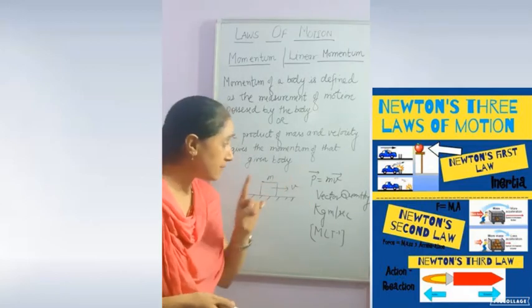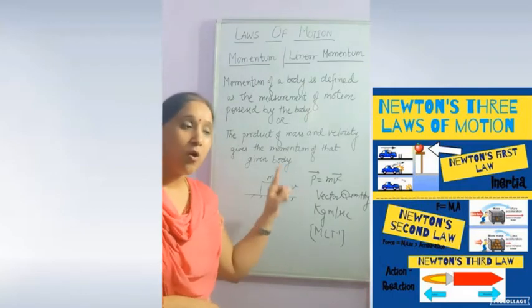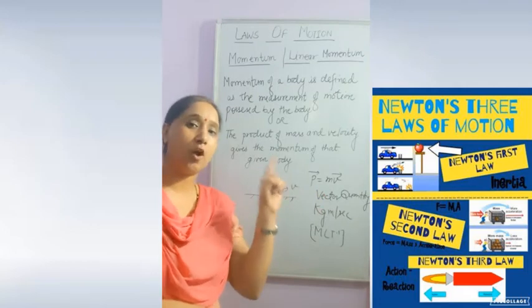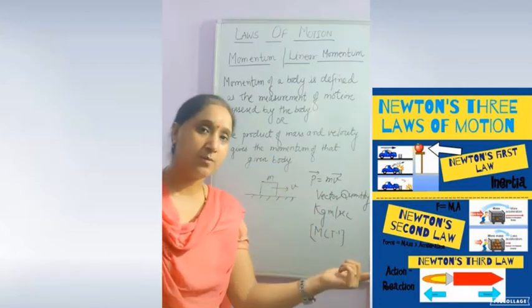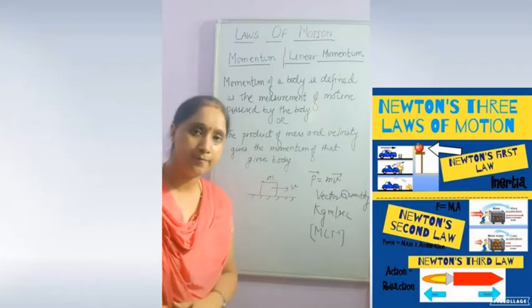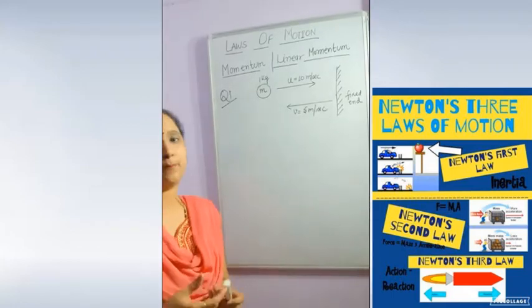And its direction, because it is a vector quantity, so the direction of momentum is always the direction of the velocity. What is the direction of the velocity of that object? That will be the direction of the momentum. Okay? So students, let me explain you this momentum with the help of a simple example.